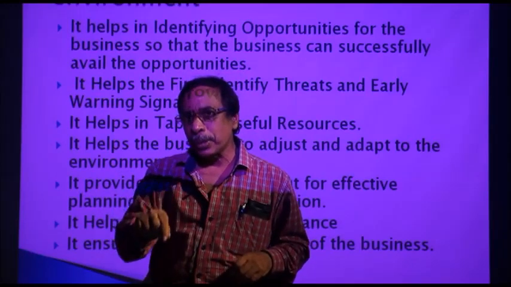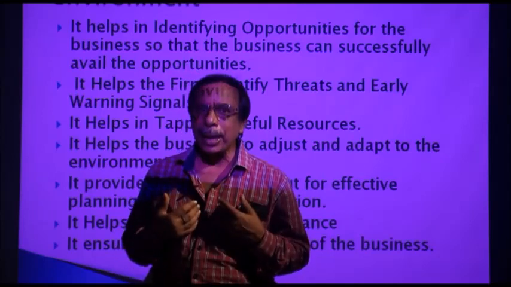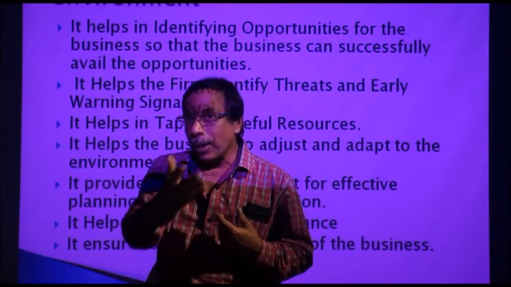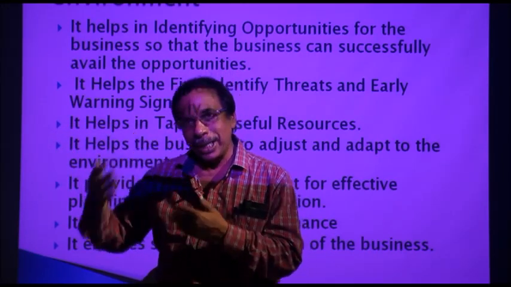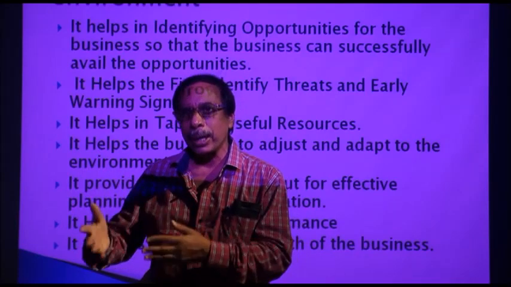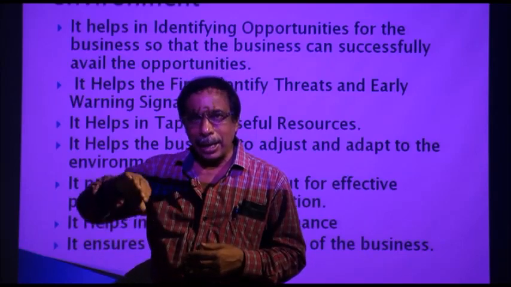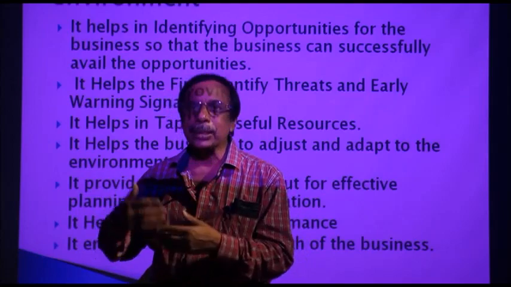OT, that is opportunities and threats or challenges, are external. I know my strength, I know my weakness, that's why they are internal. But opportunities change with the changing environment. Opportunities are coming up, opportunities are going out. And challenges are changing because of the changes in the environment.